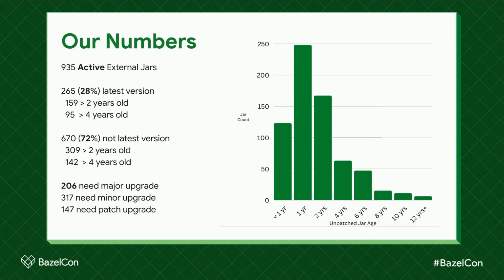And the big bummer about that was 206 were major versions behind. In addition, this tool also just looks at the calendar age of these dependencies, and we're seeing stuff that's 4 years old, 6 years old, 8 years old, 10 years old. And so I guess the moral to the story is, if you're scaling out a monorepo, make sure you have some kind of reporting capability that you can see how far you're lagging behind the latest of all these open source dependencies.